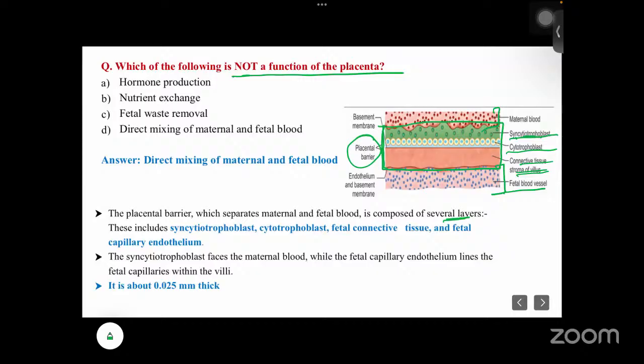Okay, and the syncytiotrophoblast is mainly facing towards the maternal blood. And next, the fetal capillary endothelium lines the fetal blood vessels. And you can see the thickness is very minimal, that is 0.025, this placental barrier.